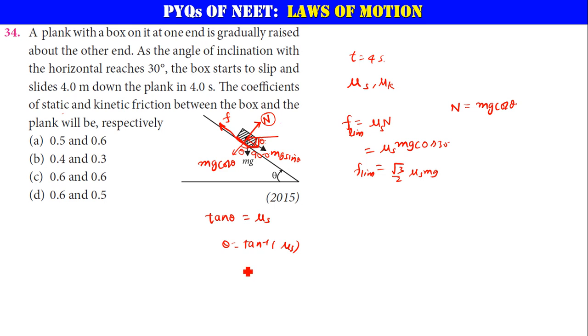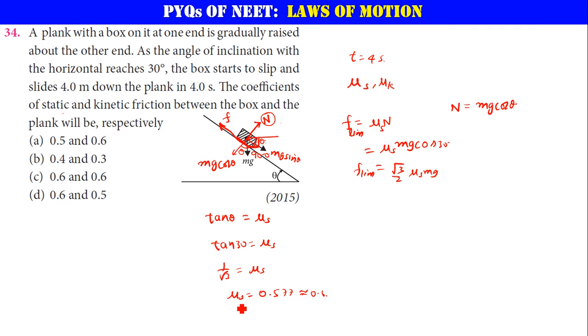Just a minute. Sorry, he has given the angle. The angle is 30 degrees. So tan 30 is equal to mu s. Tan 30 is equal to 1 by root 3. That means mu s is going to be 1 by root 3, whose value is 0.577. That is nearly equal to 0.6.